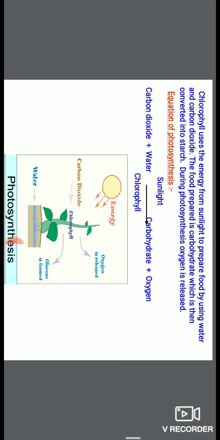I want to make two things clear here. One thing is that plants synthesize food, and on this food all the other animals depend, directly or indirectly. This process synthesizes food for all living organisms. And the second thing, this photosynthesis process releases oxygen, utilized by all the organisms during the process of respiration.